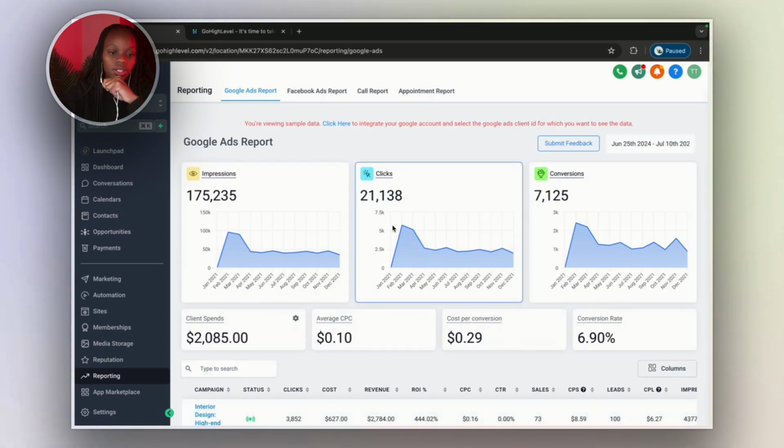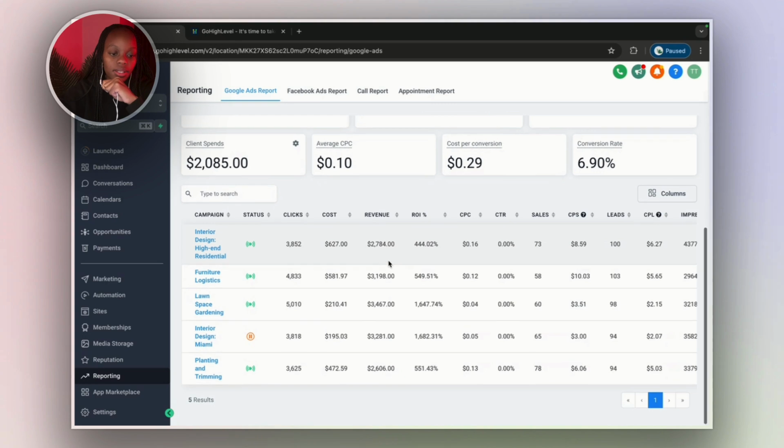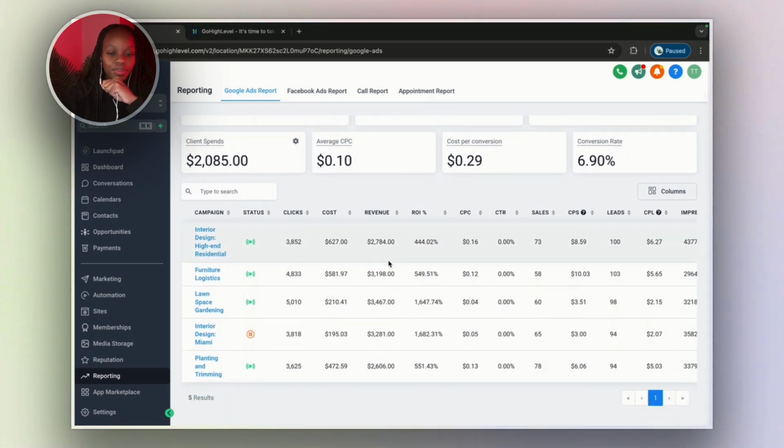As you can see, obviously you need to link GoHighLevel to those accounts, like your Facebook ad account and your Google ads account. And this is where you will be seeing all your numbers. So you don't need to log in to those platforms. You can just log in to this one platform and you'll see all your numbers in here. This is what's crazy about GoHighLevel. It saves you so much time as well.